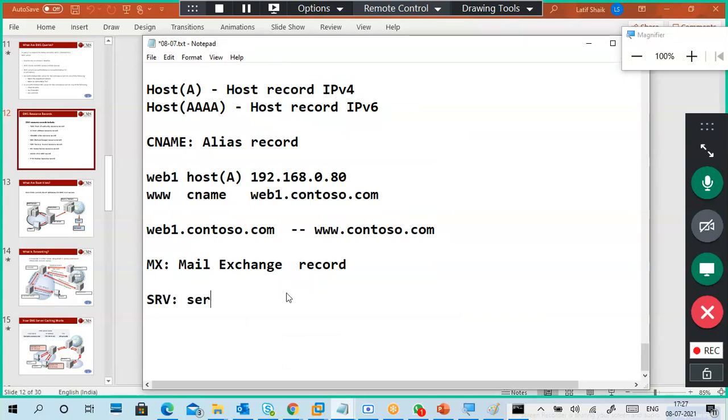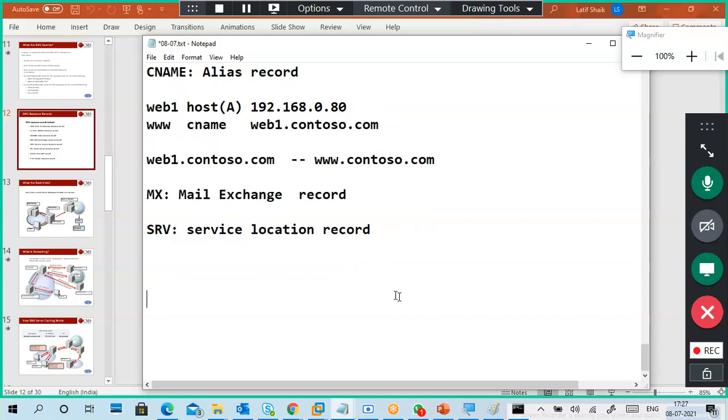SRV is a service location record, which we are not creating. We don't create SRV records. It actually tells the location of DCs.